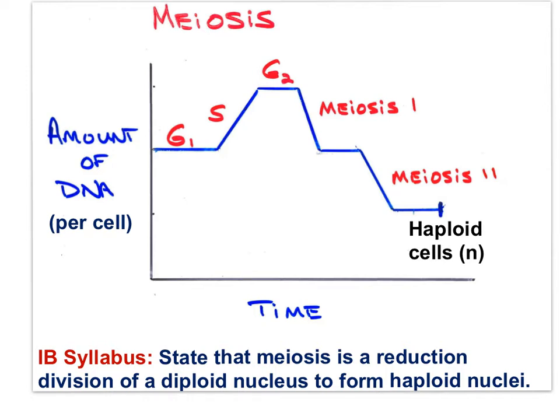Gametes have one of two fates. One, they fertilize another gamete, or two, they do not. Once a gamete is formed, there are no more cell divisions of that cell.